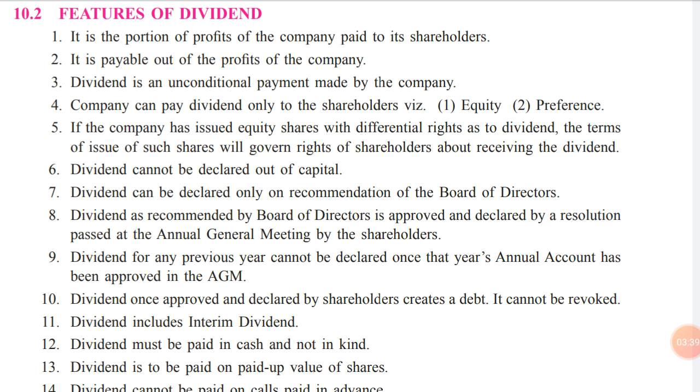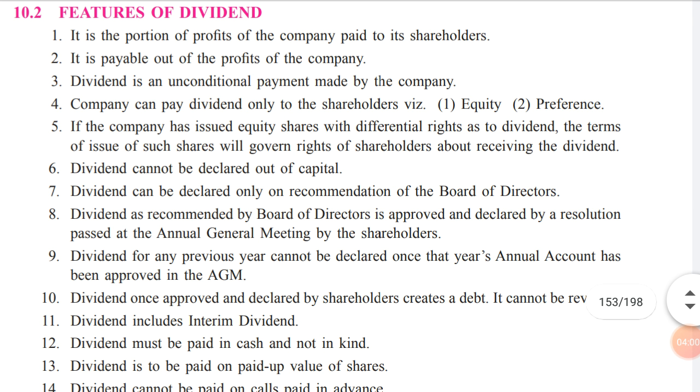Then fourth point, the company can pay dividend only to the shareholders, that is the equity shareholders and the preference shareholders. We know very well that whenever there is a profit, the company will distribute the profit in the form of dividend only to the shareholders of the company, that is the equity shareholders and the preference shareholders. These are the two classes of shareholders, and they will get the dividend in the form of profit. Otherwise, we cannot give dividend to anyone else. Okay.